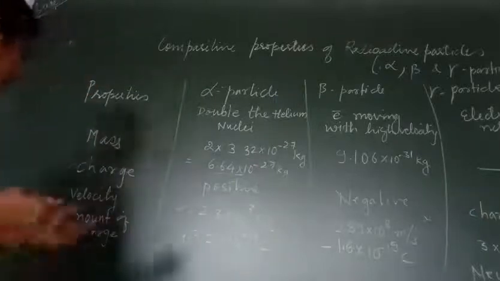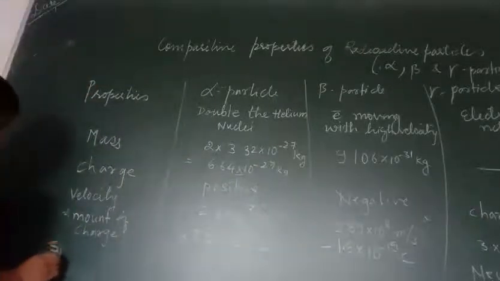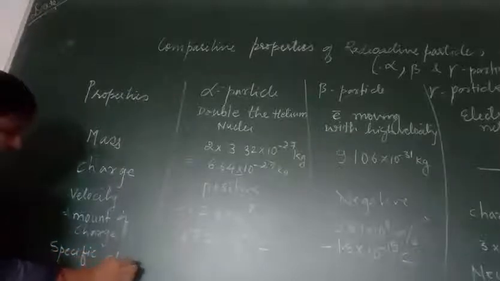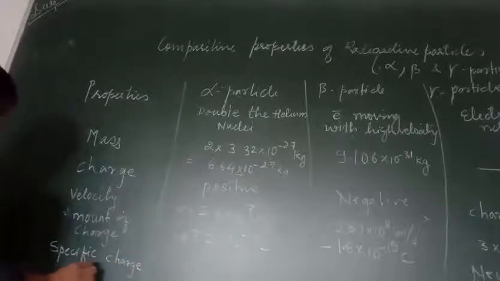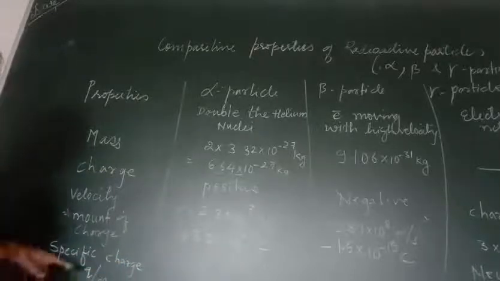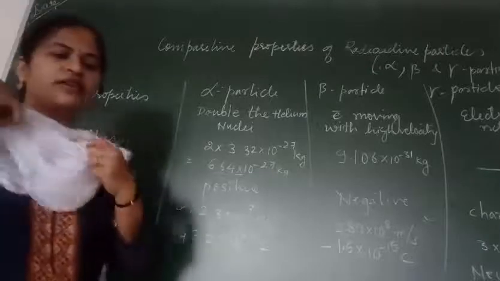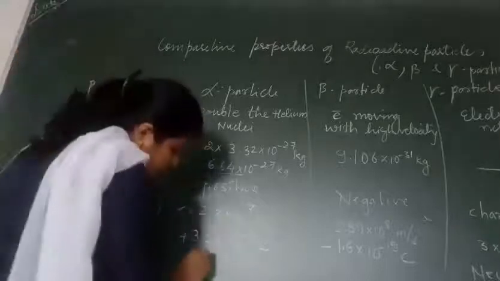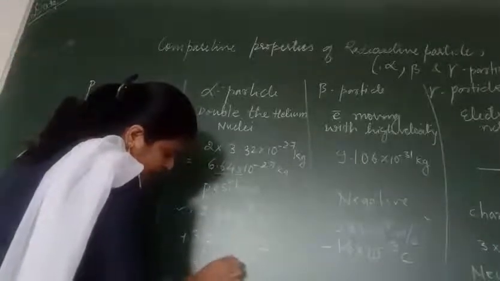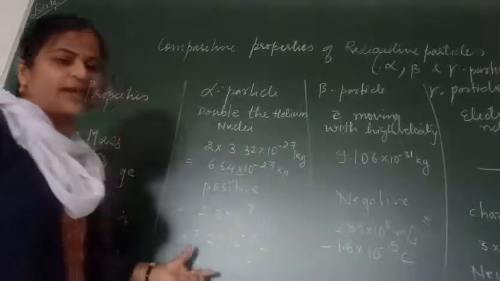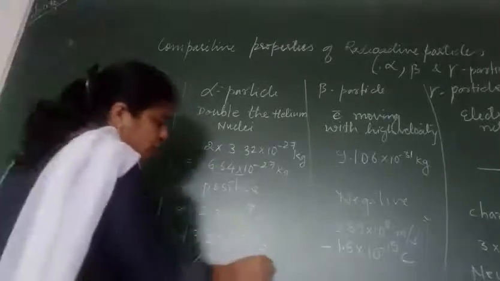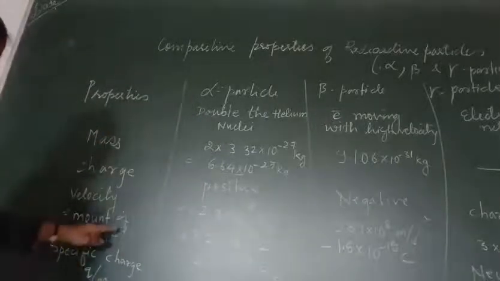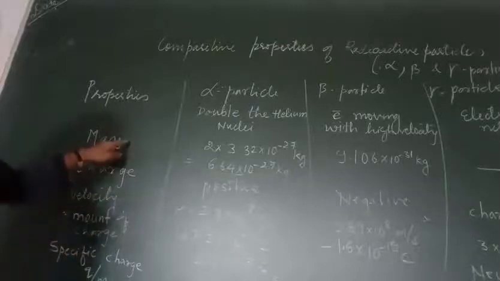Third term, and after that we will get the specific charge. Specific charge is Q upon M, that is charge upon mass of the particle. So specific charge of this alpha particle is equal to 4.8 into 10 raised to power 7 coulomb per kg. I hope you get it. Specific charge means the charge upon the mass of a substance.